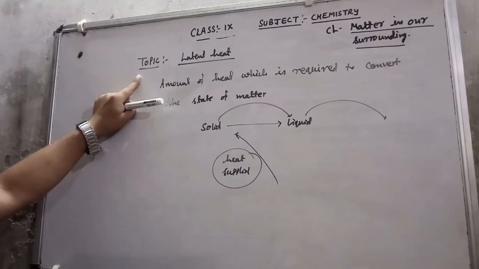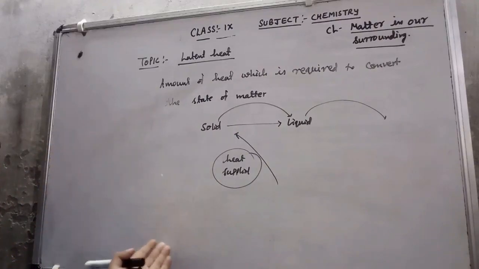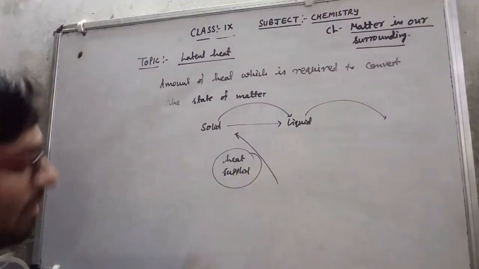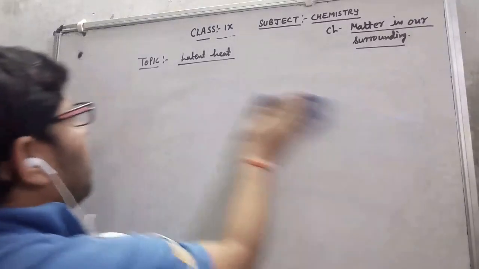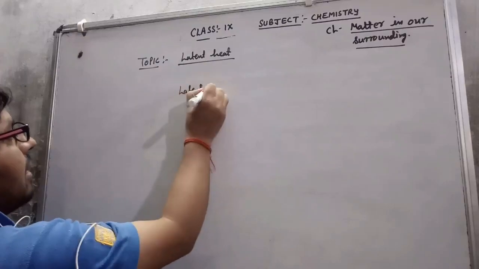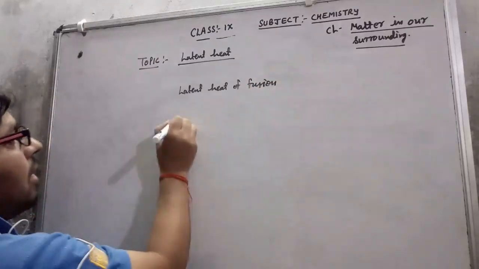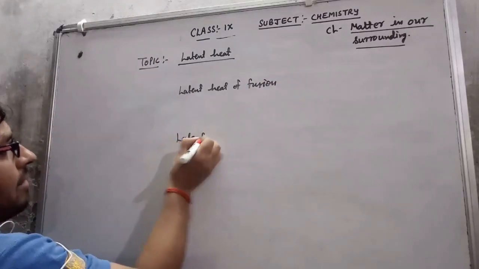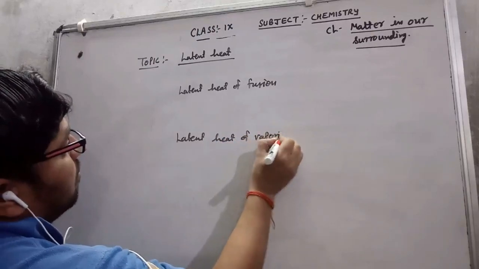Because in this condition the temperature we give is used to overcome the change of state of matter. Now there are two types of latent heat. One is the latent heat of fusion and the second is the latent heat of vaporization.